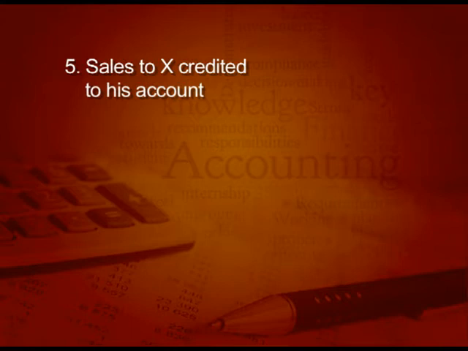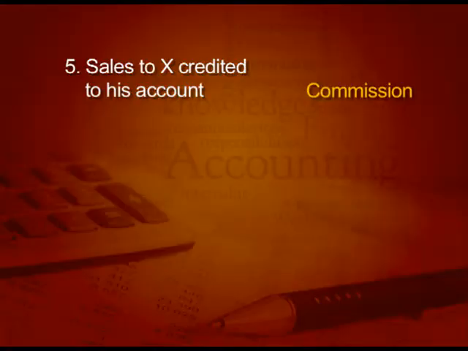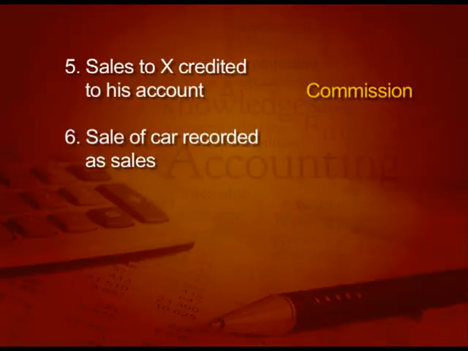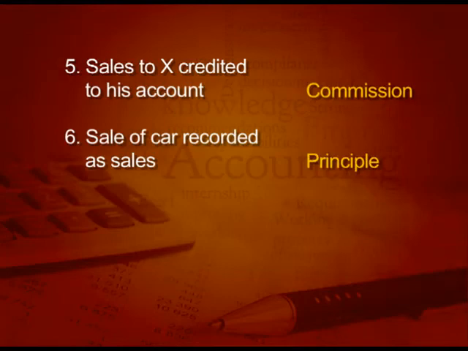Next, sale to X, credited to his account. Now, when you sell to X, you have to debit. Now, you have credited. Which kind of error? No, no, no, no. It is not principal, it is commission. Because you have just written X instead of debit to the credit, nothing else. Next one, sale of car recorded as sales, whereas it should be written as asset sale, and you have recorded as normal sale. So, this is an error of principle.